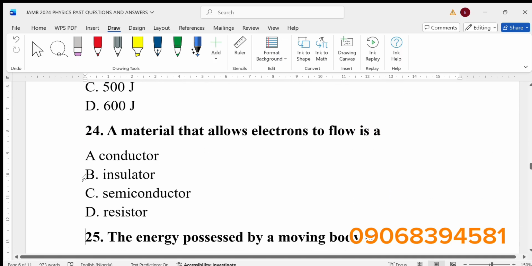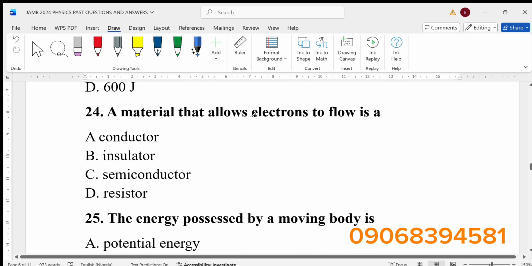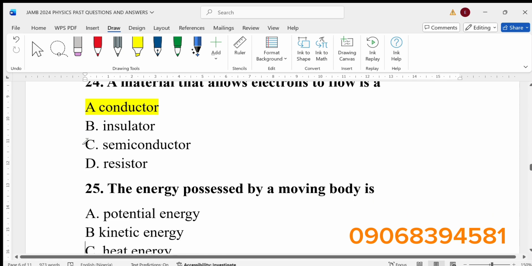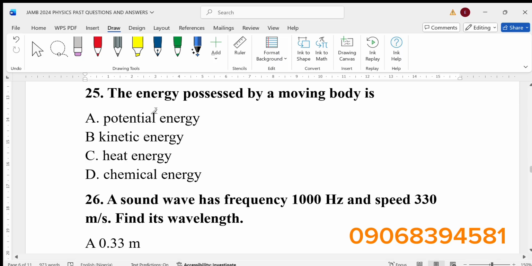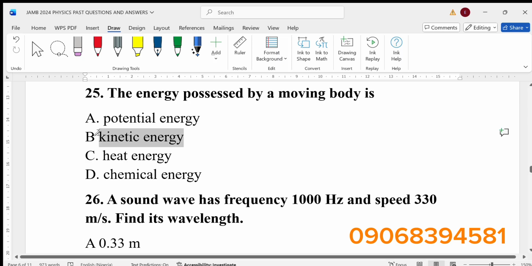Number 24, a material that allows electrons to flow is a dash. Any material that allows electrons or currents to flow through it is a conductor. Please be taking note of all these things. Number 25, the energy possessed by a moving body is dash. This thing is too simple now. Kinetic energy, energy of motion.